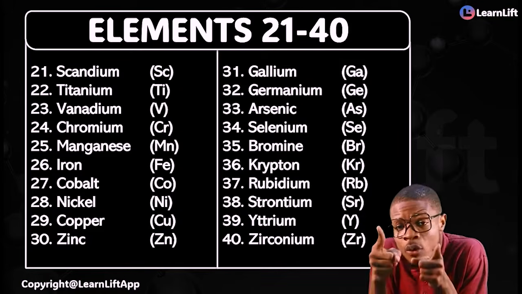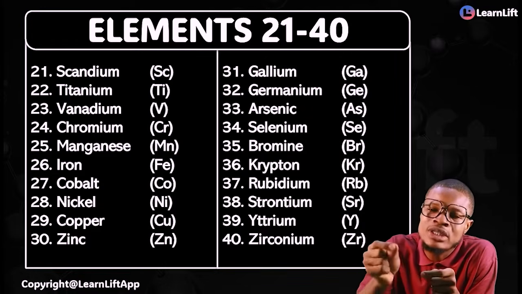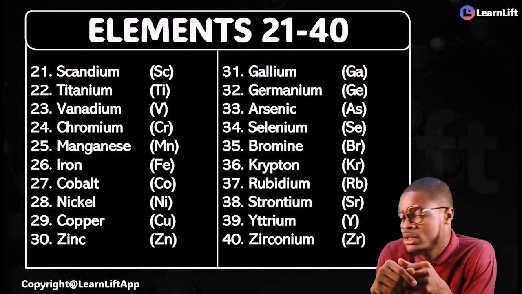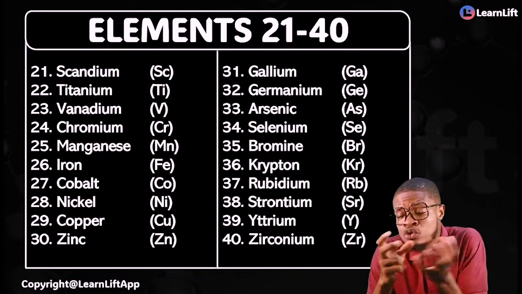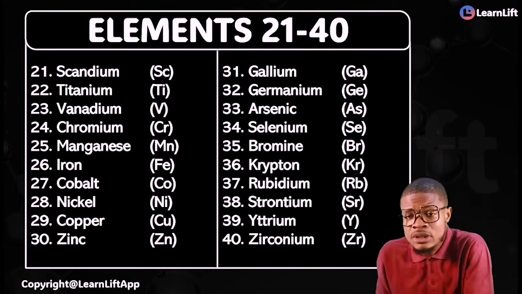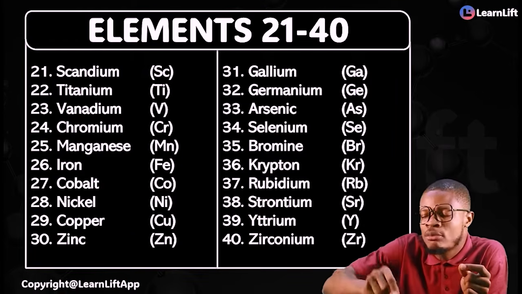Listen, whether for WAEC or for JAMB, if you don't know the first 40 elements, you are going to throw away some questions in the hall. That's the reality. I know 1 to 20, but how do I know 21 to 40? Can I give it to you? Let's go. Scandium, titanium, vanadium, chromium, manganese.